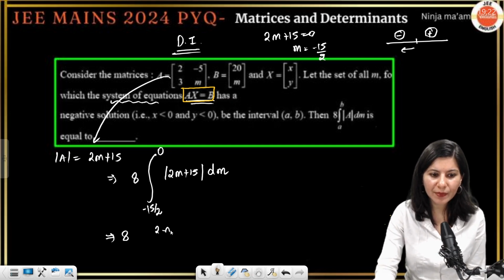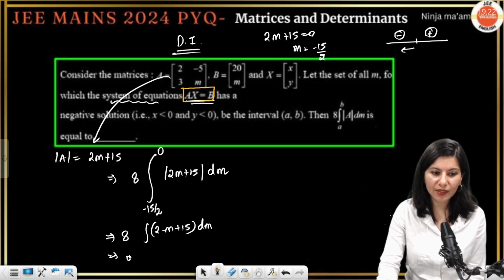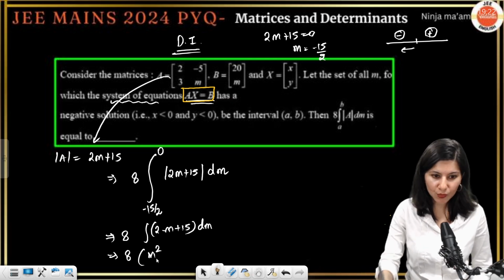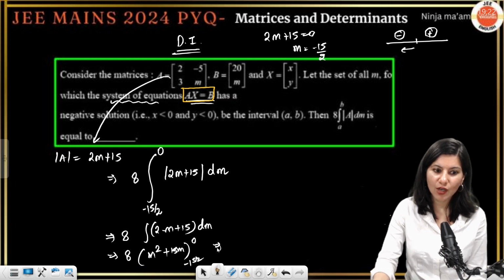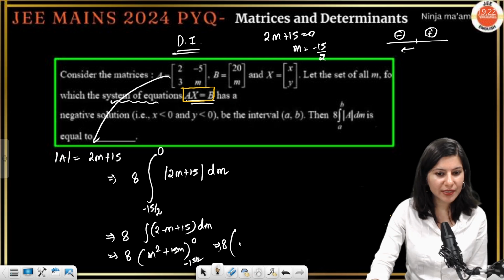So 8 times 2m plus 15, you have to integrate now, and then plug in the upper and lower limits. This is going to be m square, basically 2m square by 2, 2 cancels, plus 15m. Minus 15 by 2 is the lower limit and 0 is the upper. If you put the upper limit, you get 0.